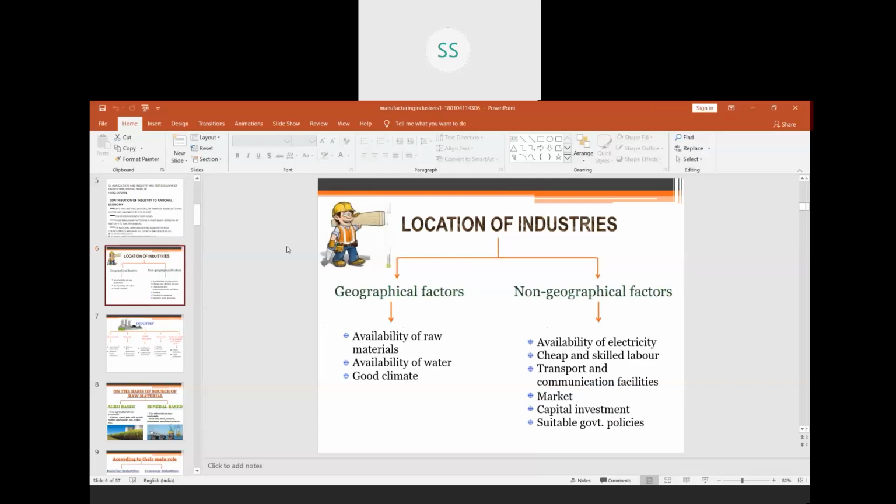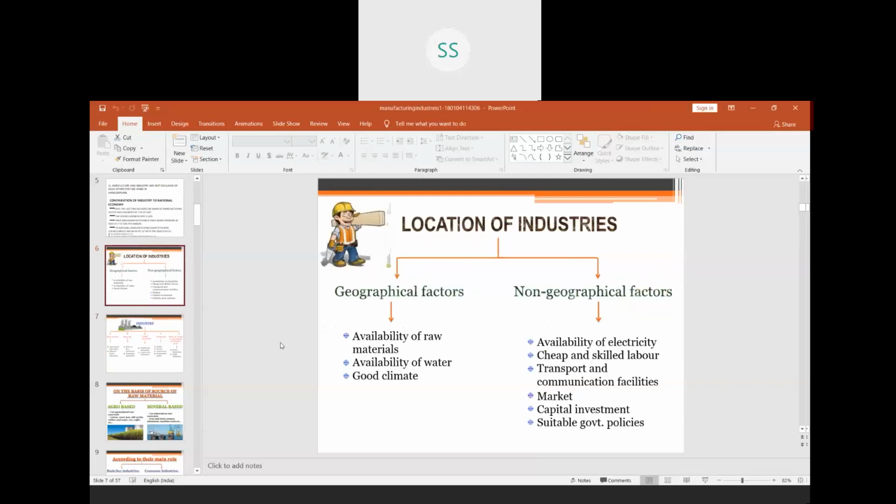So, I have one line I am telling you. The key to the decision of factory location is the least cost. That means you will locate your industry in a place where most of these factors are available at a cheap cost. We also call it least cost. So that is the place where you will locate your industry.